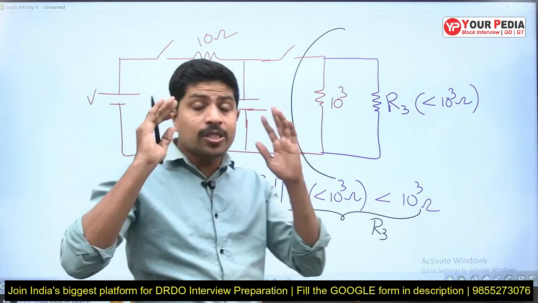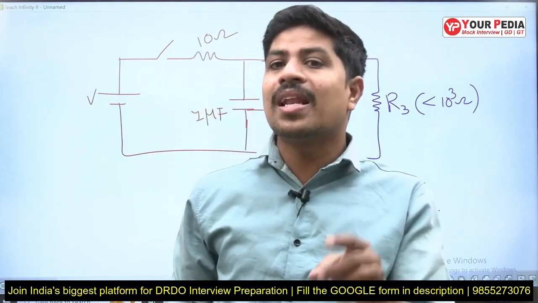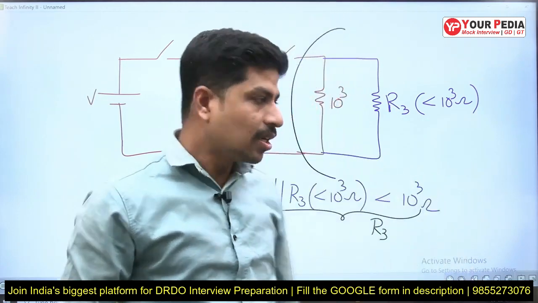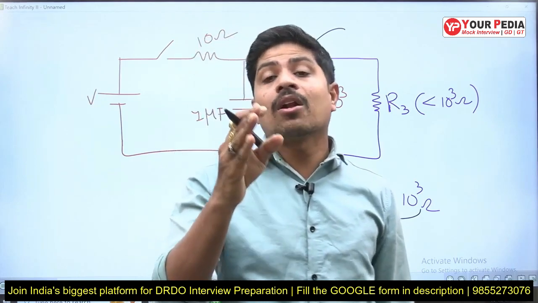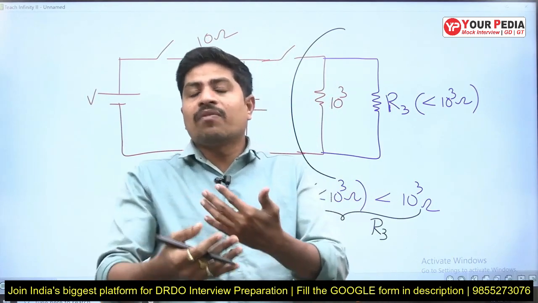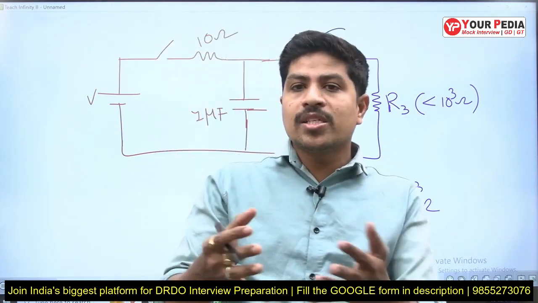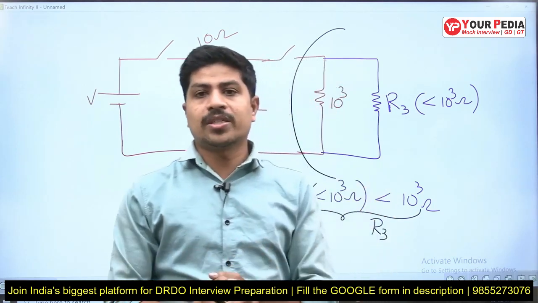See, you must have this point. If two resistances are in parallel, then the resultant resistance will be less than that of the least resistance. Means if you take 10 and 1 in parallel, the resultant value will be less than 1 ohm. So this way, one question after another in interviews like DRDO, ISRO and BARC, they will extend and they will link with multiple subjects. Thank you.